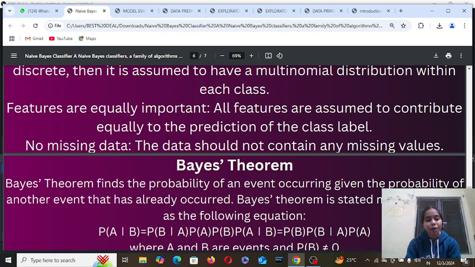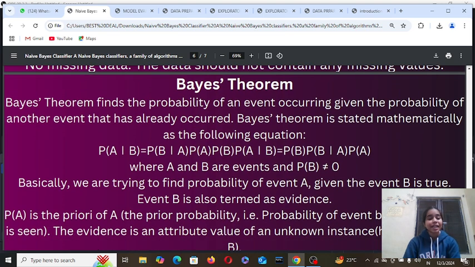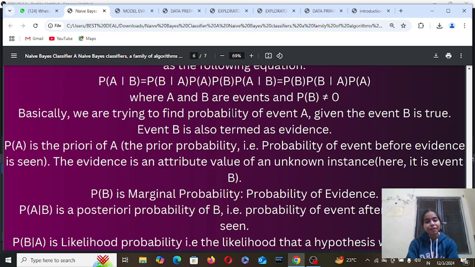Bayes' theorem finds the probability of an event occurring given the probability of another event that has already occurred. Bayes' theorem is stated mathematically as the following equation: P(A|B) equals P(B|A) times P(A) divided by P(B), where A and B are events and P(B) is not equal to 0. Basically, we are trying to find the probability of event A given that event B is true.